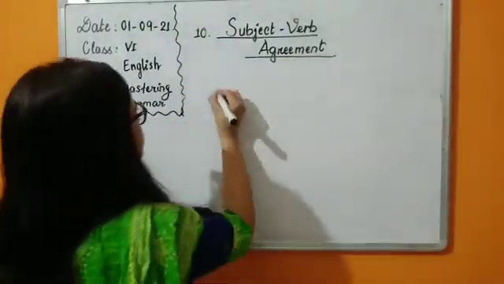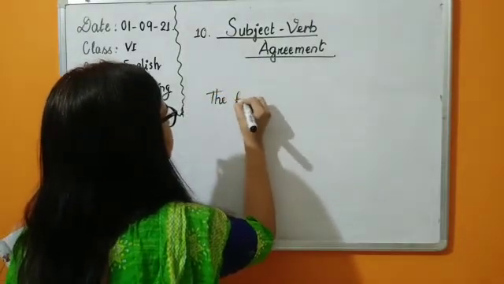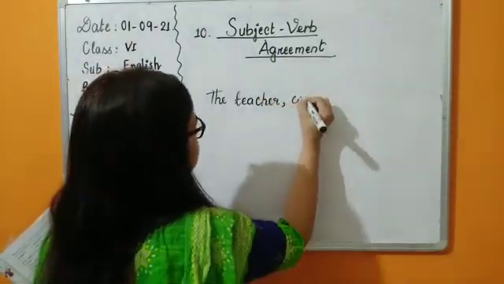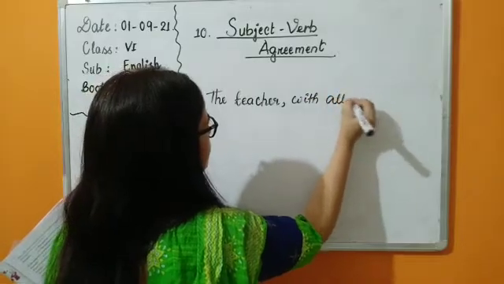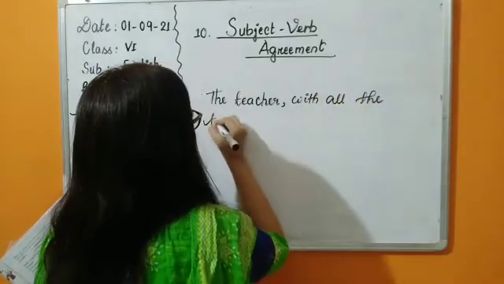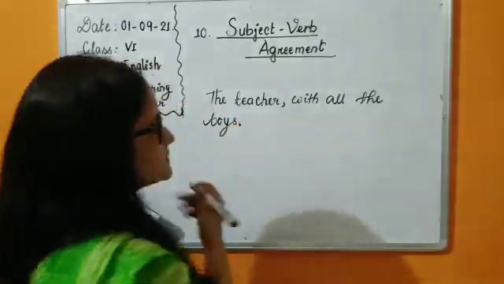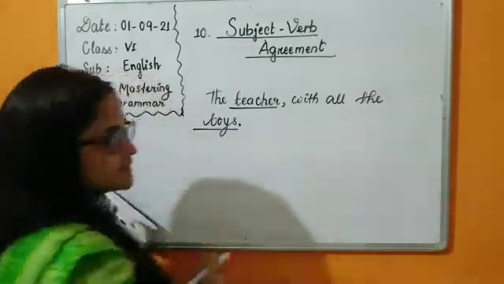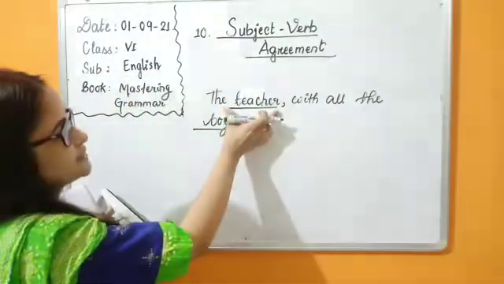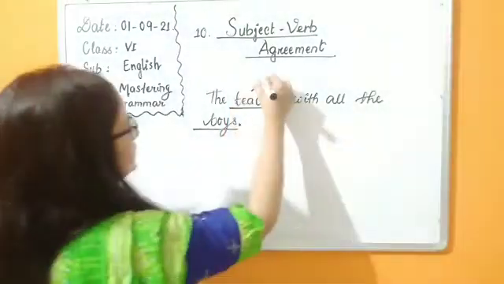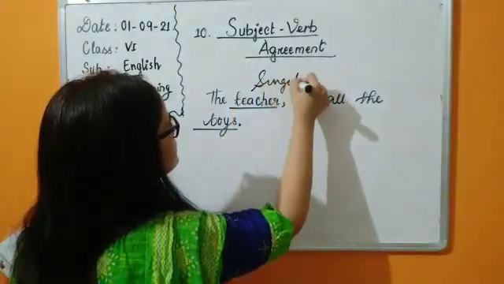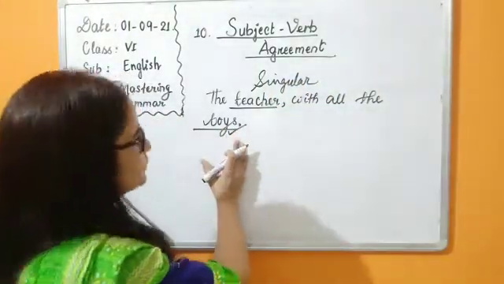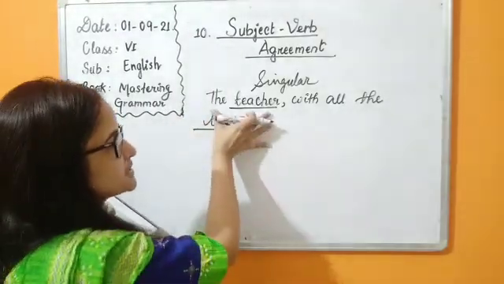Suppose here is the teacher, comma, with all the boys. Now children, you might sometimes confuse whether we are going to take the teacher or the boys as the subject. We are always going to consider the first one. So teacher is singular, right? You don't need to consider boys. Boys is plural, but you don't need to think about it. You are always going to consider the first one.